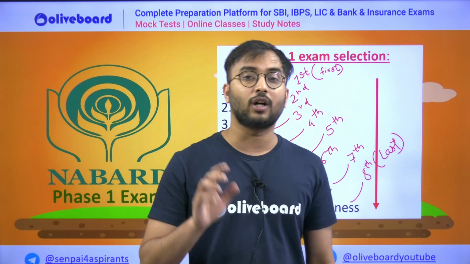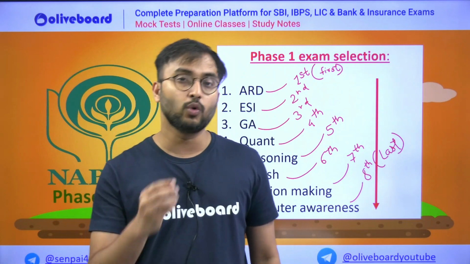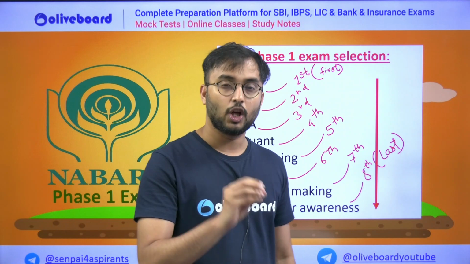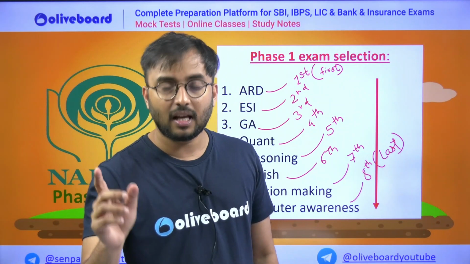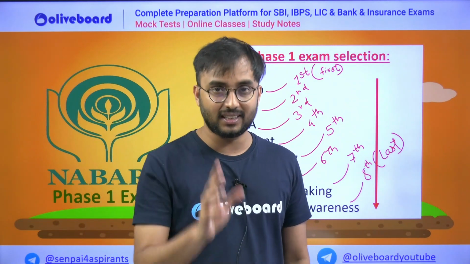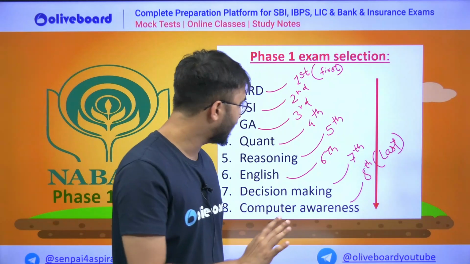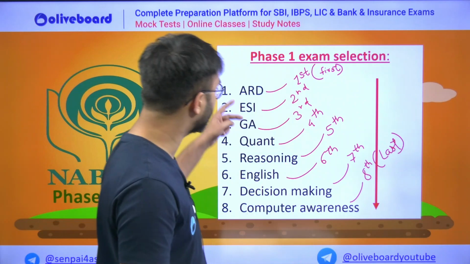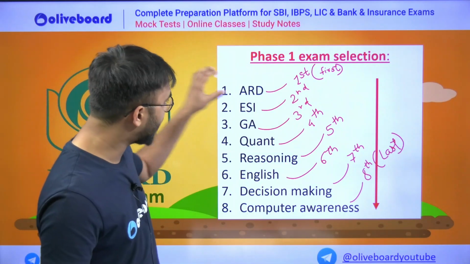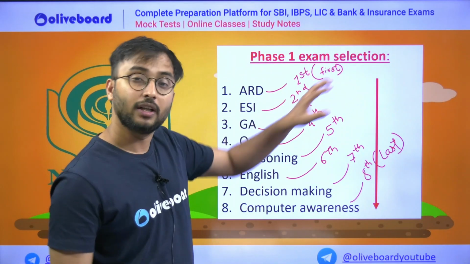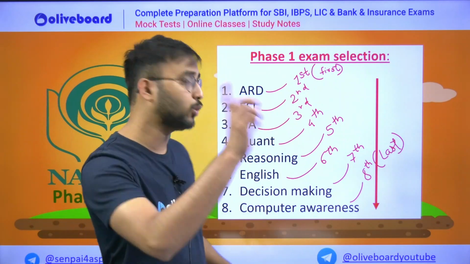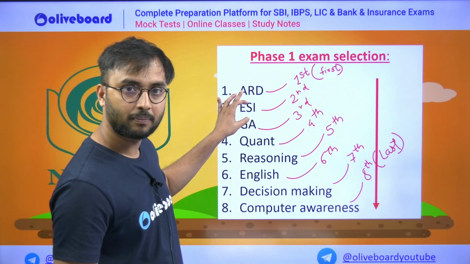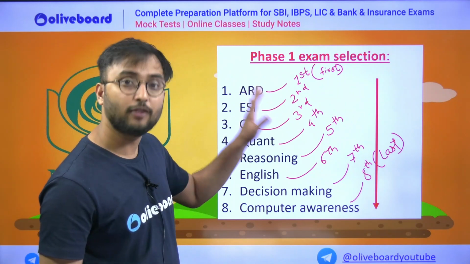You already know quant and reasoning are subjects where you waste a lot of time. That is why you should first start with those subjects where you either know the answer or you don't know the answer. So easily within 30 to 45 minutes, you should complete your first 2 important core subjects. Start with ARD. Directly, whenever the exam starts, jump to the ARD section. Then after ARD, solve ESI. Finish those 2 in 45 minutes.